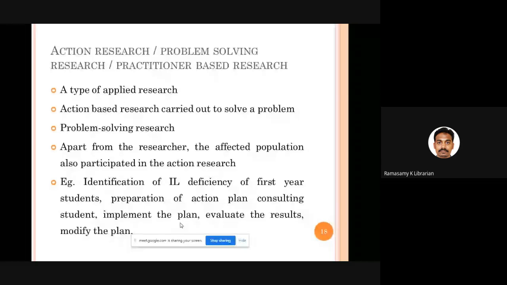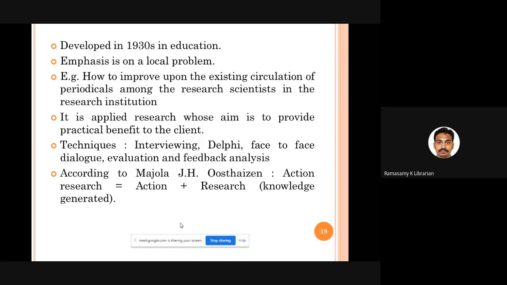And apart from that, they say in action research, the researcher is working hand in hand with the affected population. For example, you are conducting a test on the information literacy skills of first year students. So what you do is that you sit with them, you evaluate their information literacy skills, you find out the problems, you conduct some information literacy classes, again you conduct tests on them. So you be with them, you do all kinds of activities, taking participants also into your group, you do research. So that kind of research is called action research.